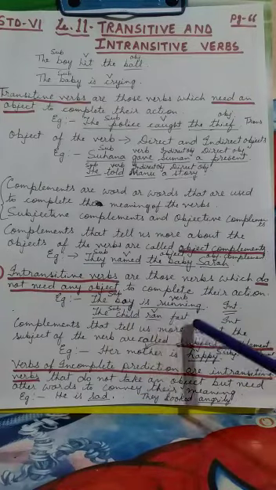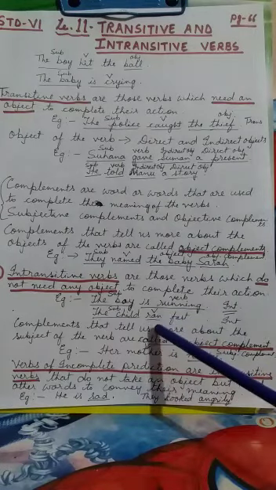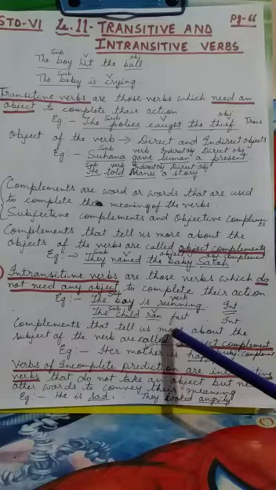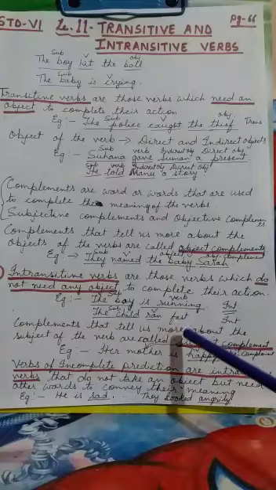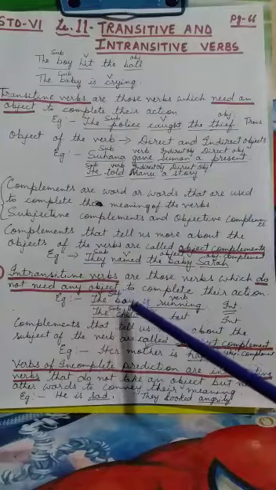The child ran fast. So ran is your verb. So ran is your intransitive verb. Now fast is not the object over here. Okay, so you have to see: if there is an object, it is a transitive verb. If there is no object, it is an intransitive verb.